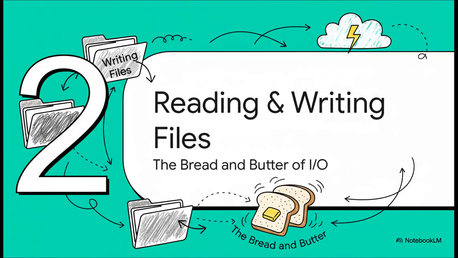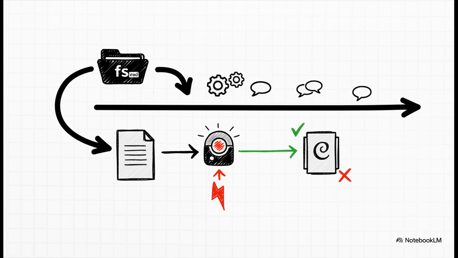Okay, enough theory. Let's see what this looks like in actual code. We're diving into the bread and butter of I/O, reading and writing files. So here it is in action. This is fs.readFile, our async hero. The key thing to notice is that last argument. It's a function. That's our callback. That's the restaurant buzzer. Node kicks off the file read and then just moves on. It doesn't wait. When the file is finally read, it triggers that callback function.